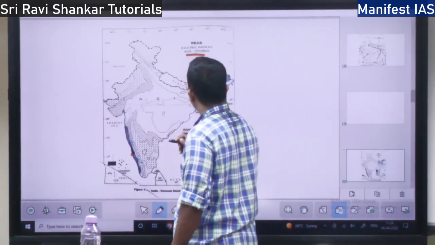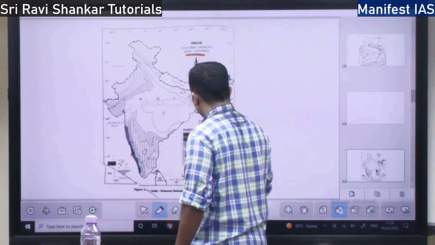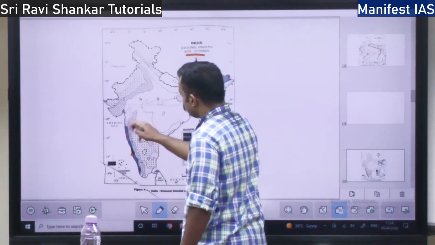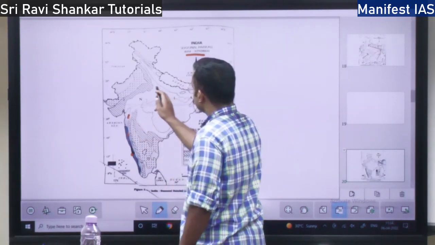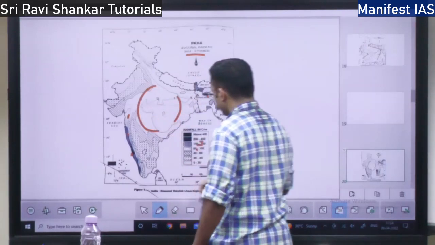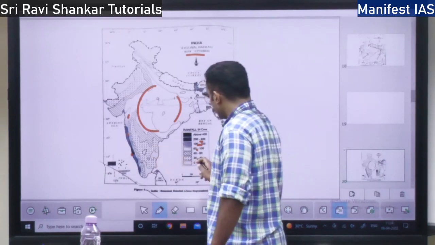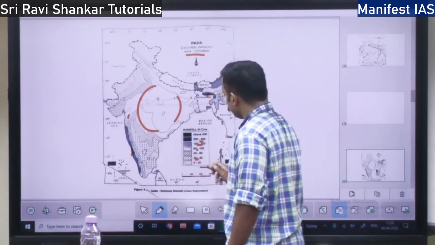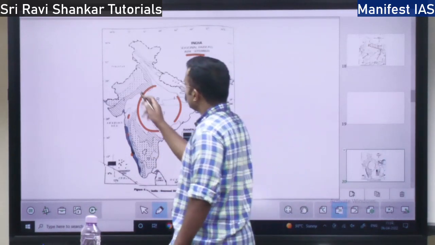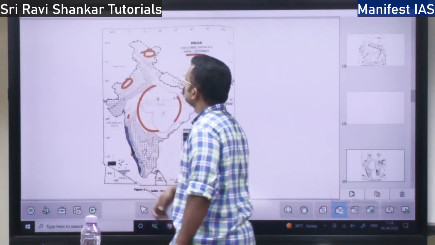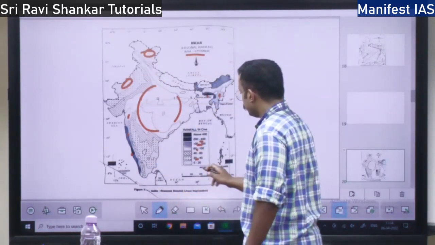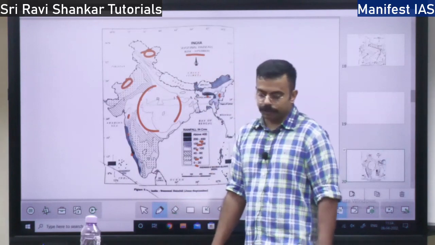Then this region is having 100 to 200 centimeter, even this region, and this place is having 60 to 100 centimeter. This Karnataka plateau is having very low rainfall, 20 to 40 centimeter, and west of Rajasthan and the cold desert of Ladakh will have 0 to 20 centimeter of rainfall.